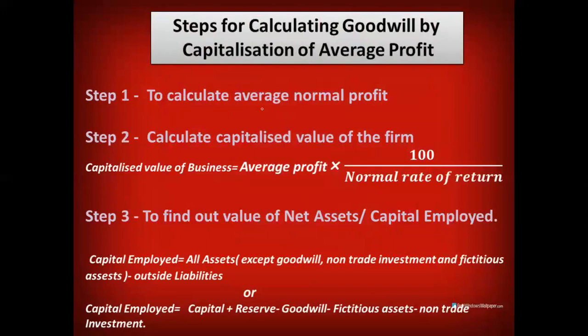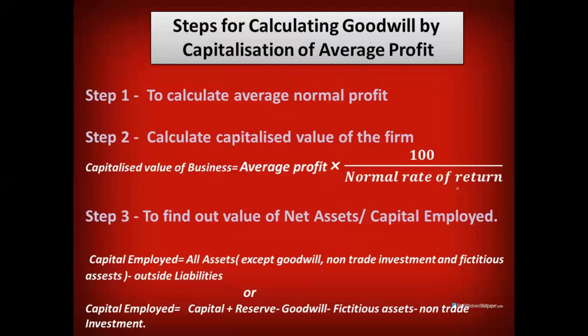Number two, we will calculate the capitalized value of the firm or business, with the help of average profit. So to find out the capitalized value of business, we'll multiply average profit by 100 upon normal rate of return. When you multiply by the reciprocal of the rate of return, it gives you the capitalized value. For example, if the rate of return is 10%, you have to multiply by its reciprocal, that is 100 by 10, right? So in this way, you will get the capitalized value of business.